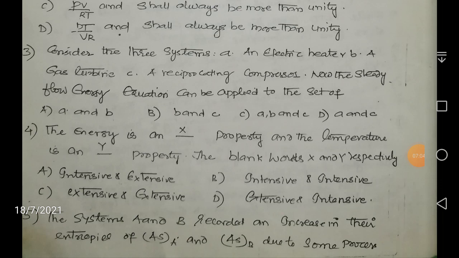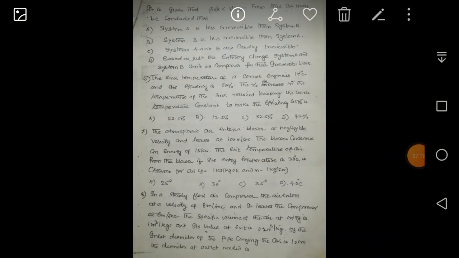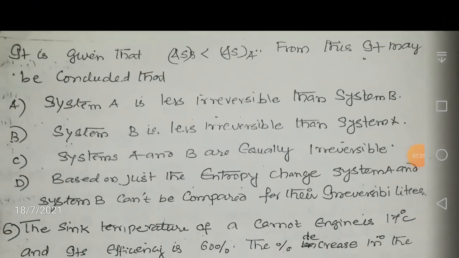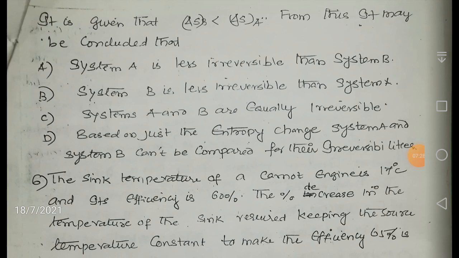Okay, next question, the systems A and B, I have got two systems and recorded an increase in their entropies of delta SA. That means the increase in entropy of system A is delta SA, and increase in the system B is delta SB due to some process. Right? Now he says that given that, and also it is given that delta SB is less than delta SA. That means the change in entropy of the system B is less than the change in entropy of the system A due to the process which occurred just now we mentioned. Okay, from this it may be concluded. So what is the conclusion you can draw from these statements given above? You can conclude what is that?